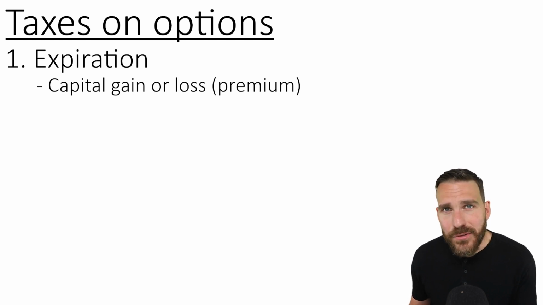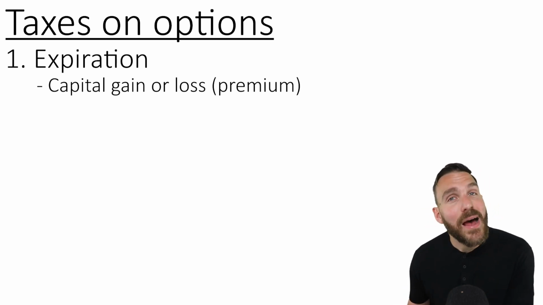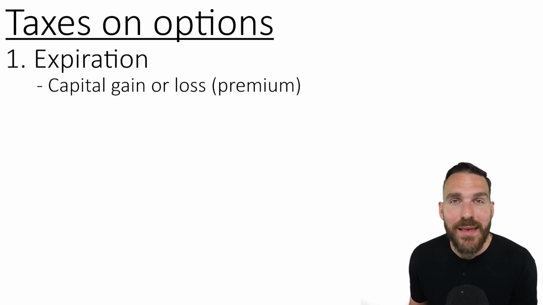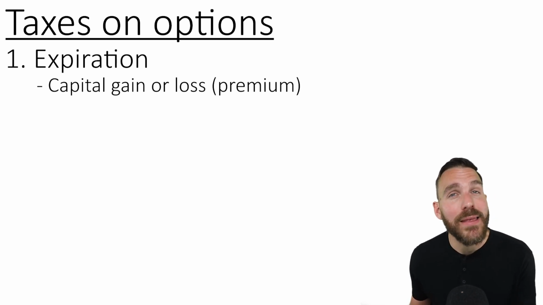If an investor sells, goes short, or writes an option, those all mean the same thing, and then that option expires, the investor will then report a capital gain in the amount of the premium. And that's it with expiration. Don't make it more complicated than it actually is.